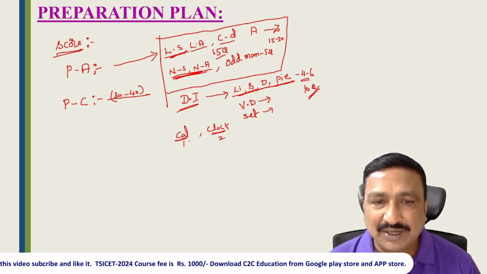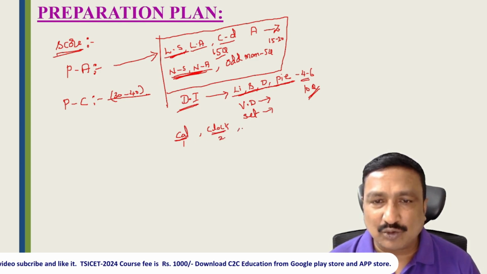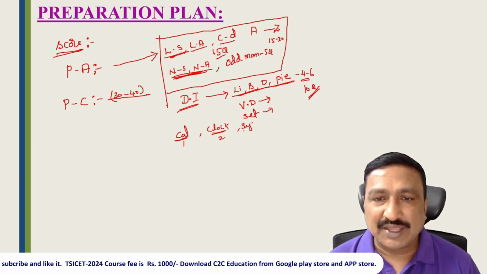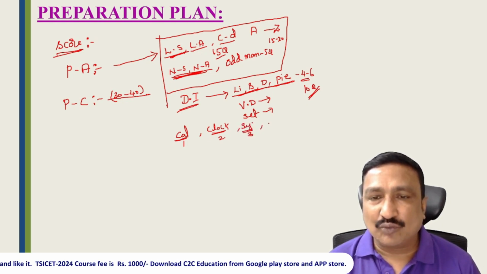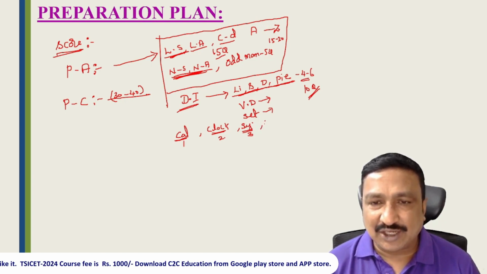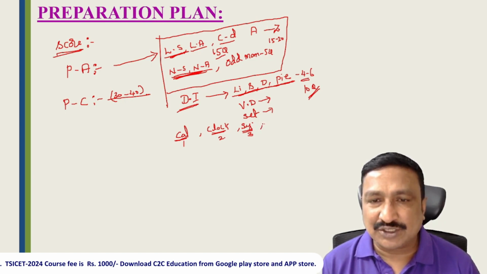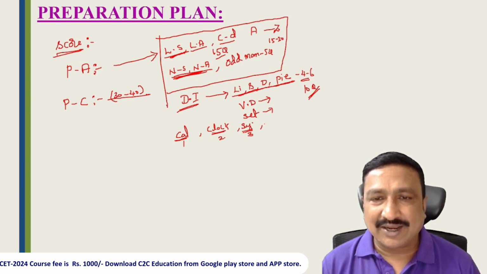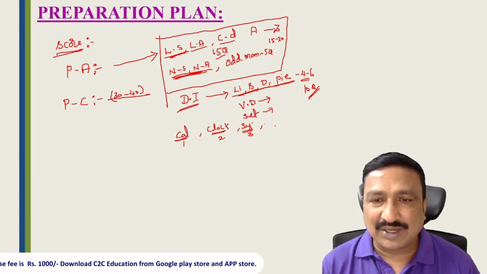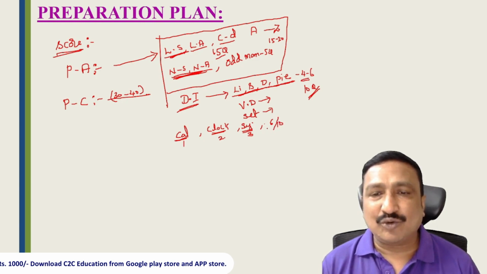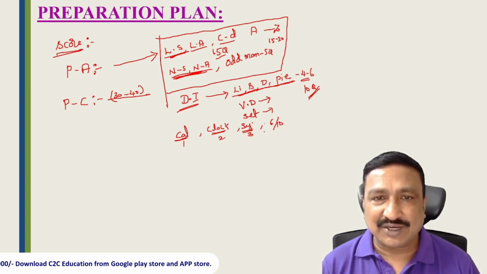After completing clocks and calendars, go for symbols and notations. From symbols and notations, 3 questions will come. After that, go for the remaining concepts: blood relations, sitting arrangements, departures, arrivals, and so on. It's basic knowledge; if you have a minimum idea, you can get them. But prepare these 3 concepts perfectly, and you can get 6 questions out of 10. The remaining 4 questions you can answer very easily.